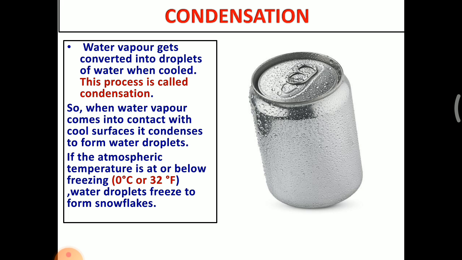When water vapor comes into contact with the cool surface, it condenses to form water droplets. So this is shown in this image. Here the water vapor contacts this object, so it forms small water droplets on the outer side of the object.